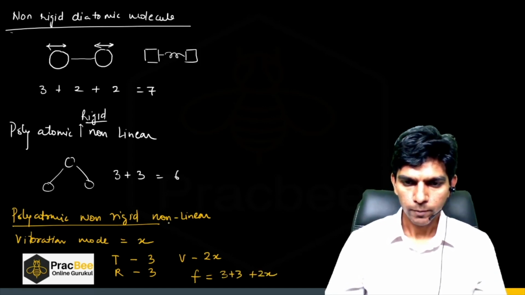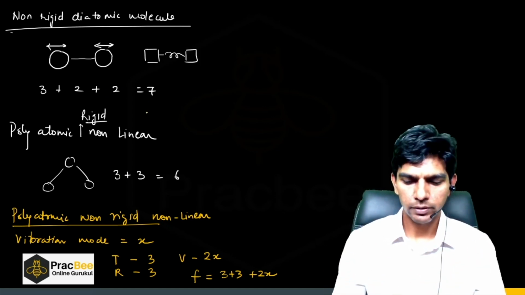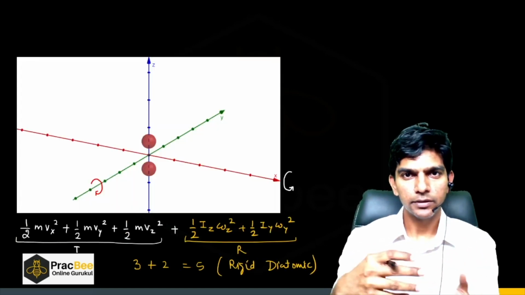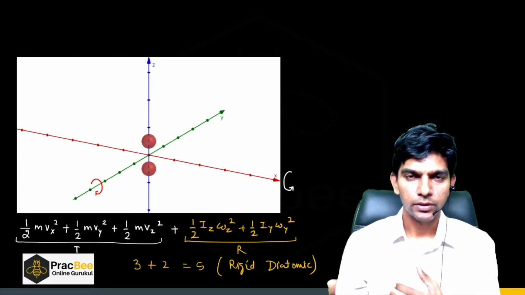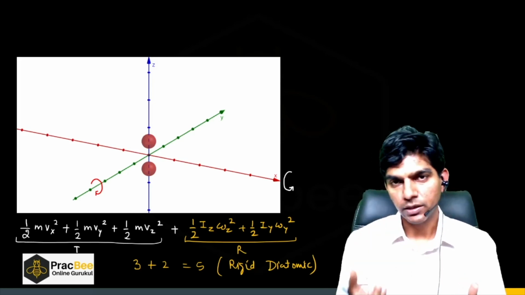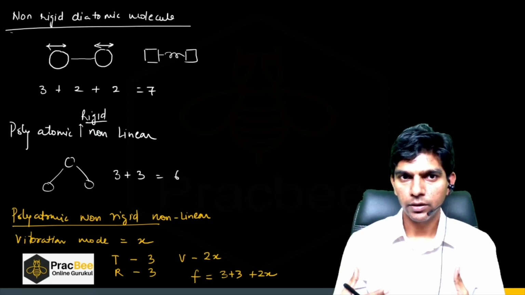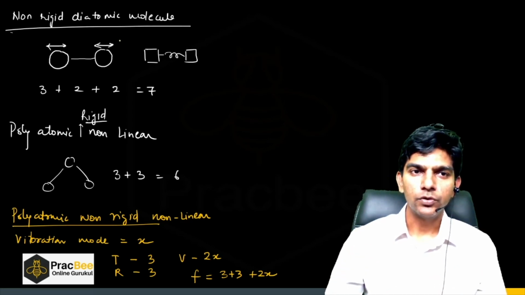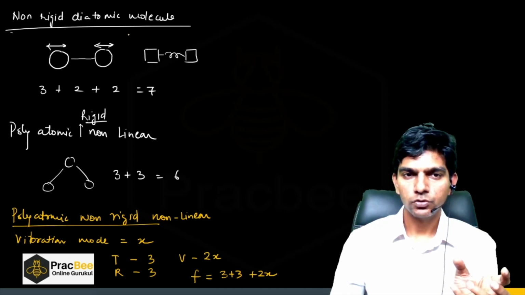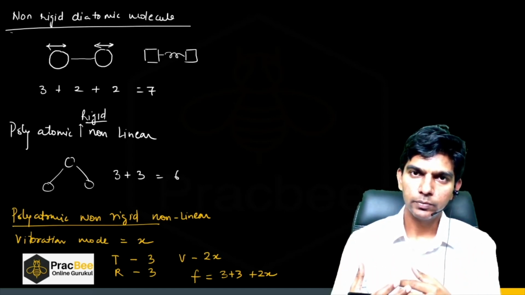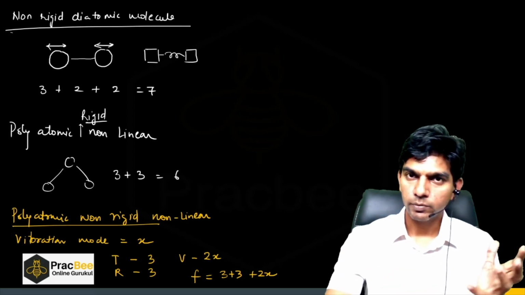So these are the degrees of freedom that you have to remember. In the question, you will be given the names of the molecule, for example, hydrogen, oxygen, helium, or carbon dioxide. Those will be given, and based on their structure, you can figure out the degrees of freedom. In most cases, they will give you a rigid diatomic molecule. Usually at low temperature, we have rigid molecules, but at high temperature, there will be vibrational degrees of freedom. Got it? So do remember these values.